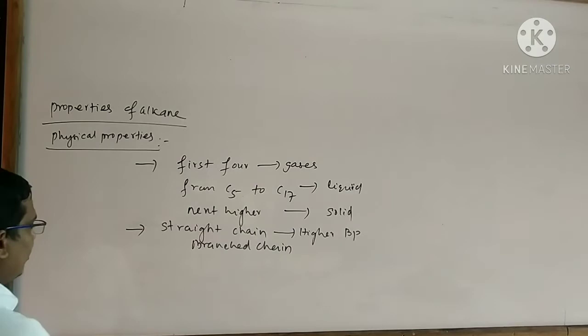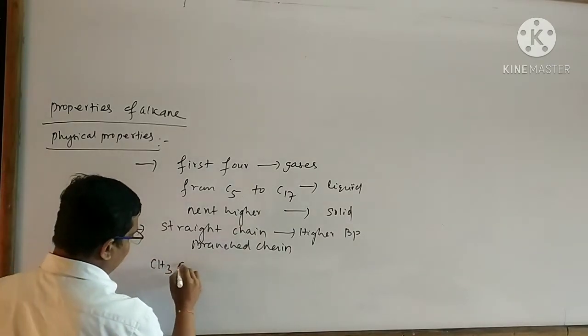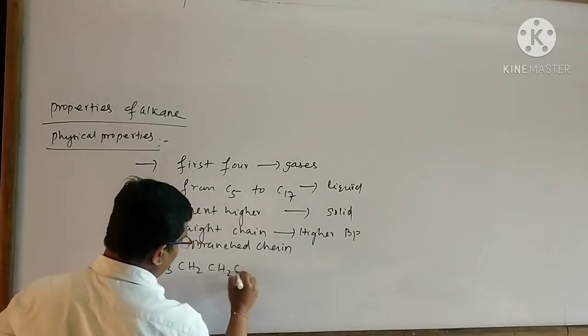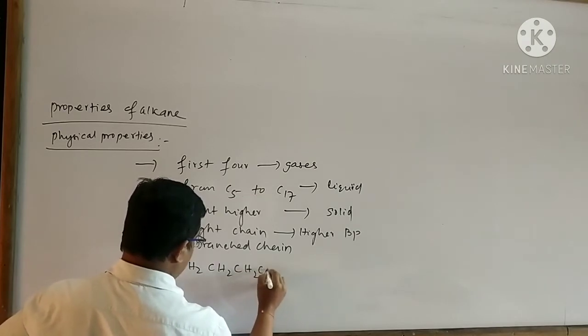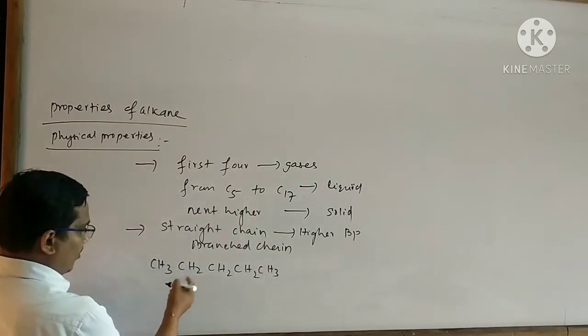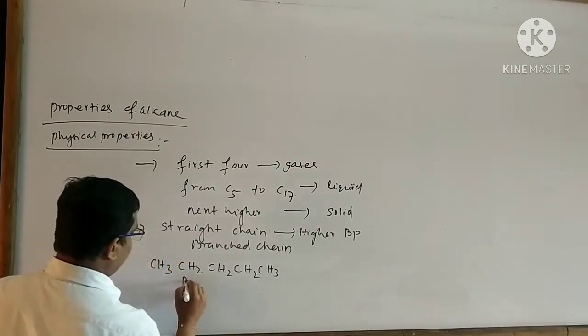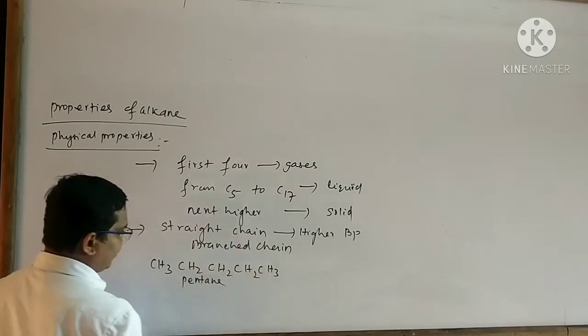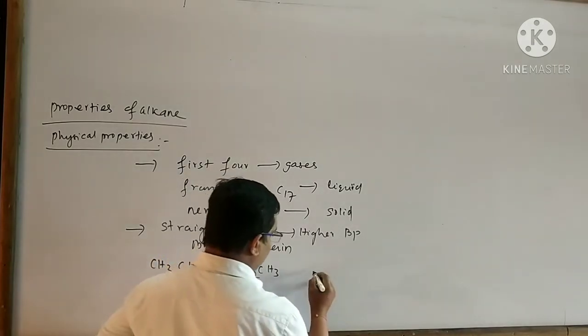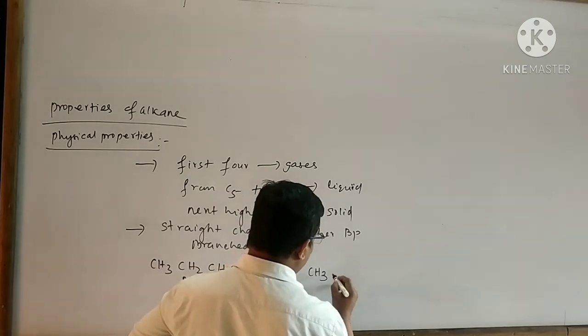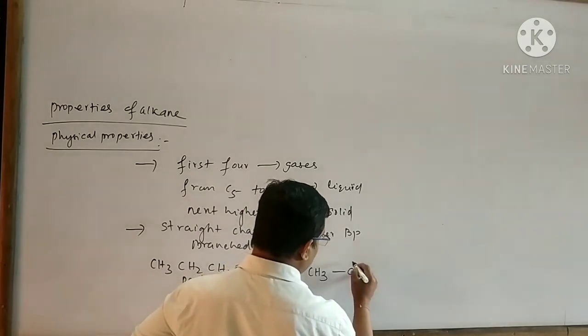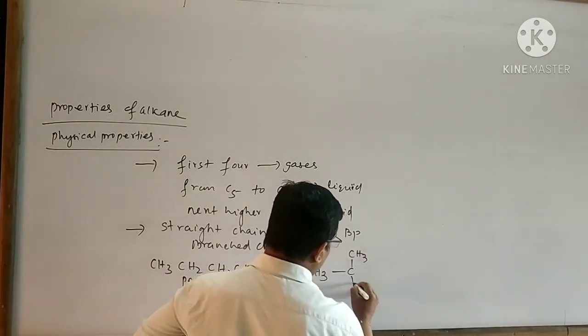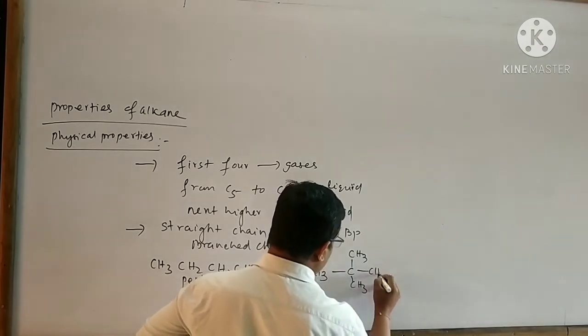Take an example: CH3, CH2, CH2, CH2, CH3. The name of this organic compound is pentane. Take another example having the same molecular formula: CH3, C, CH3, CH3, CH3.